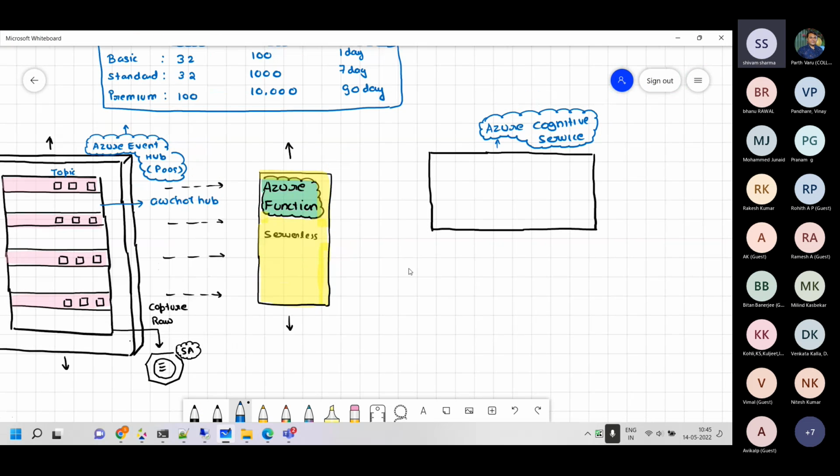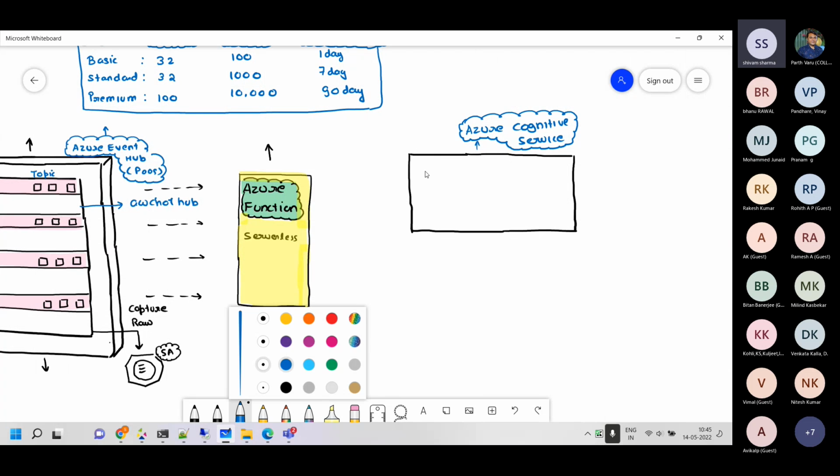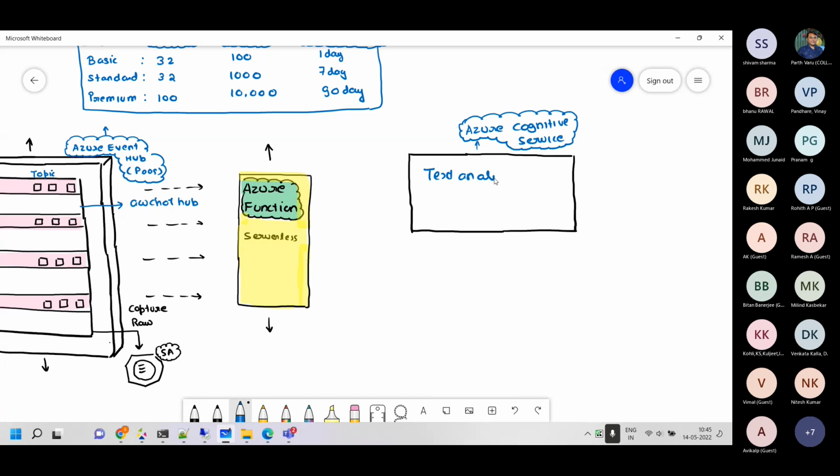As part of the language services, we have text analytics. What this text analytics does is, when this function picks up the chat, it will give a score back.